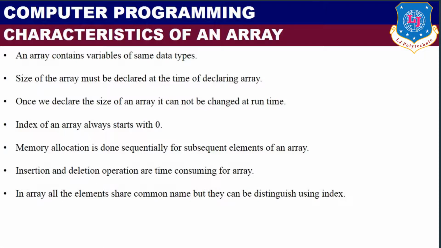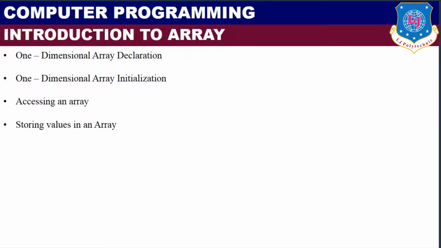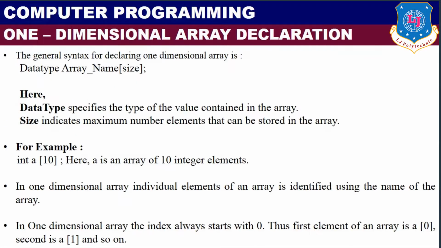Next is one-dimensional array declaration, initialization, accessing elements, and how to store value in array. The first one is one-dimensional array declaration. The syntax for declaring one-dimensional array is data type, space, array name, then in square brackets the size of the array.